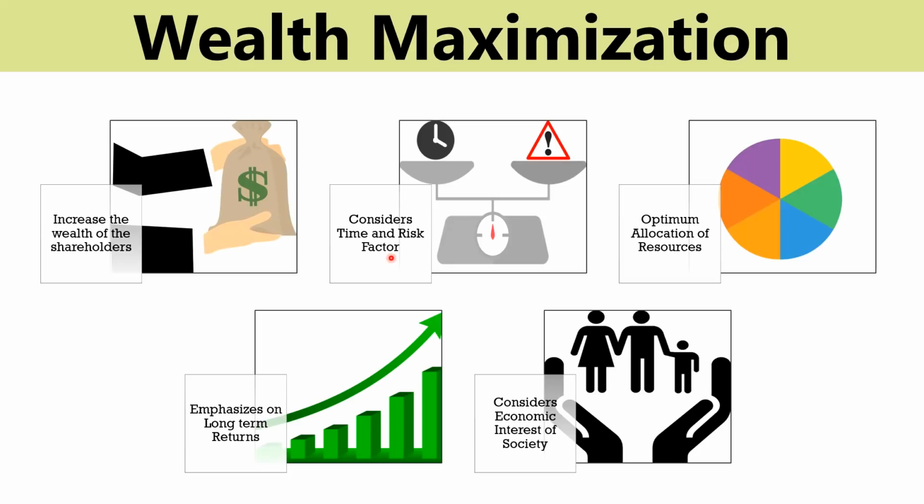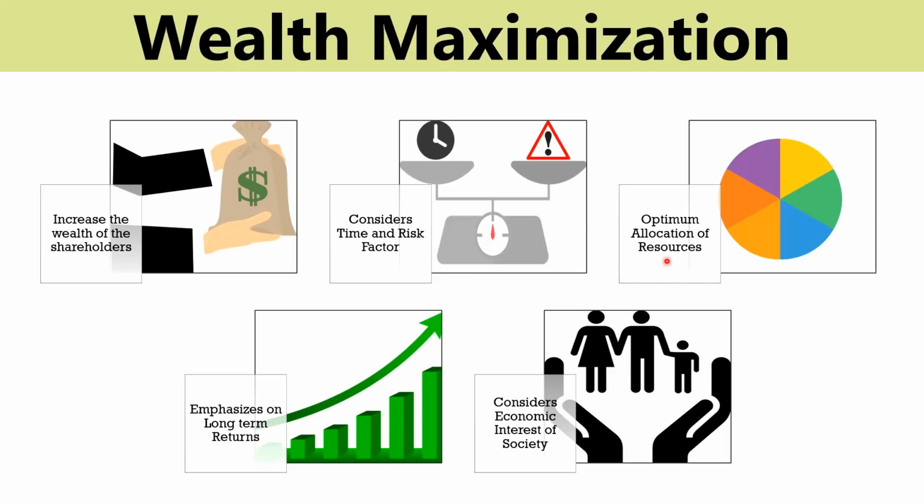Considers time and risk factor. The time factor has two components, cash flow and timing of cash flow. Wealth maximization considers both the components, wherein cash flow refers to the funds available for use, while the timing of cash flow can be understood as the cash received today will be more valuable in comparison to the equal amount received after 1 year. Further, in wealth maximization, the risk factor is always taken into account while taking decisions for the future, and the future is uncertain. Basically, risk is the absence of certainty. Hence, whatever decision a company makes, it considers the existence of risk.